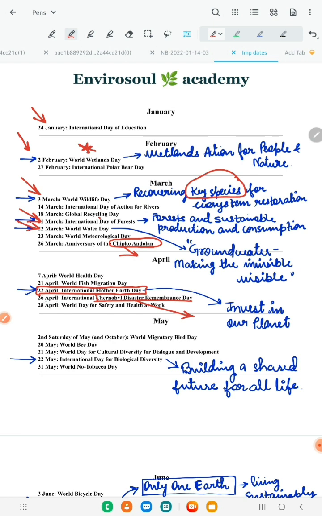Date is rarely asked, but yes, it is 26th April. Just remember, because it is something important in your environmental science course. Then 28th April is World Day for Safety and Health at Work.